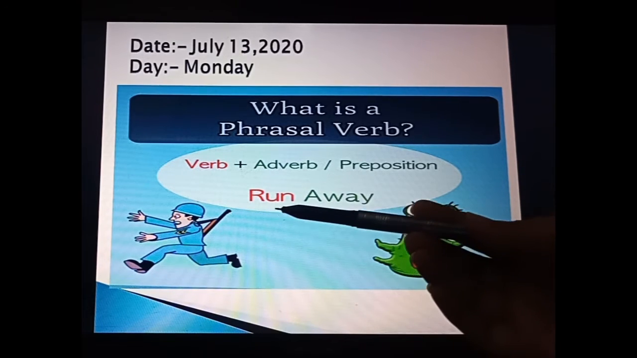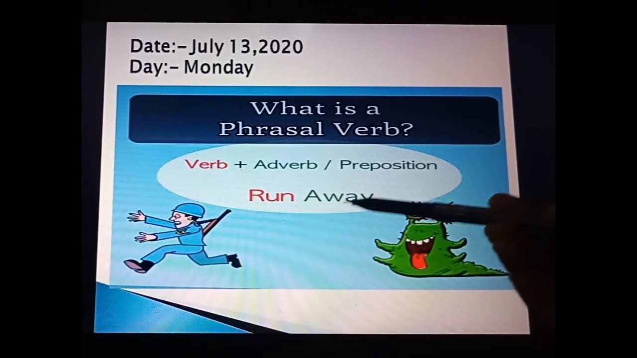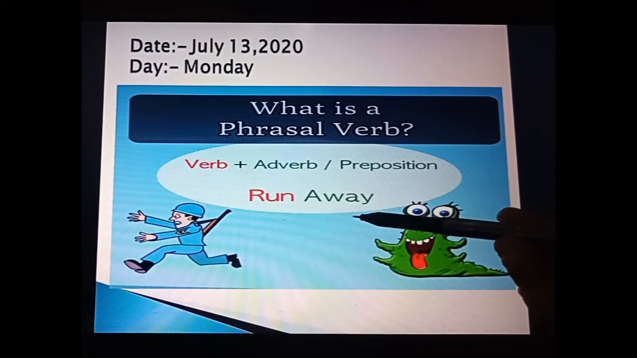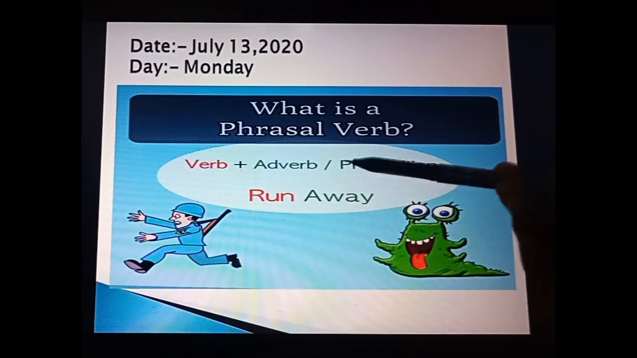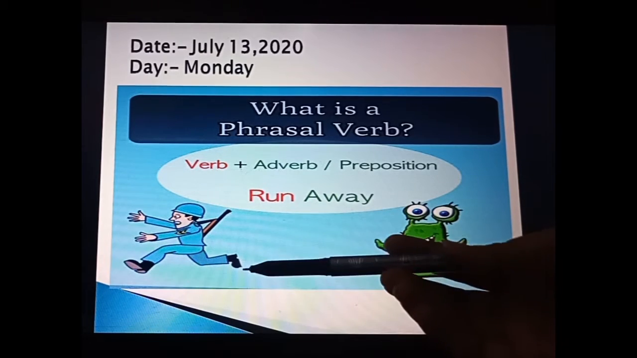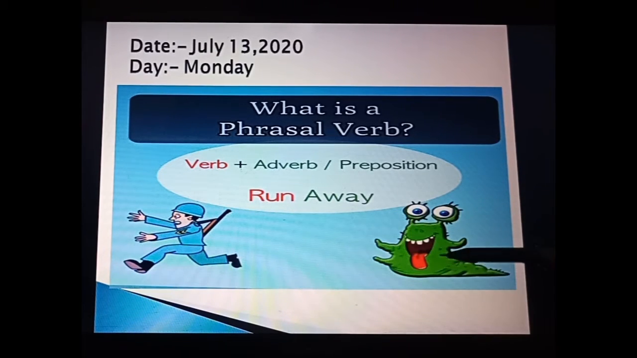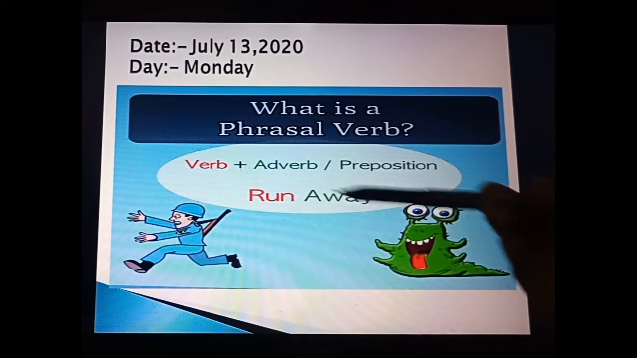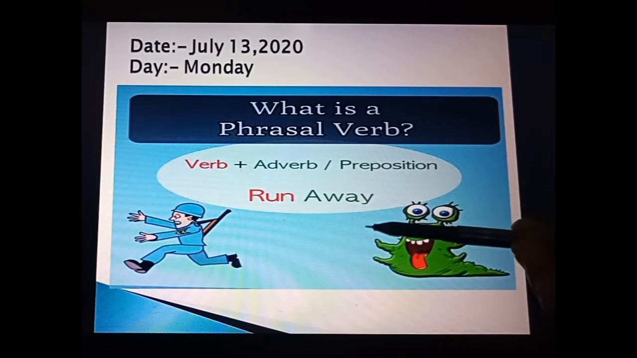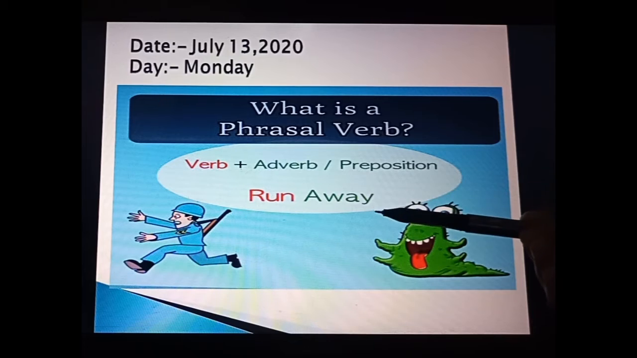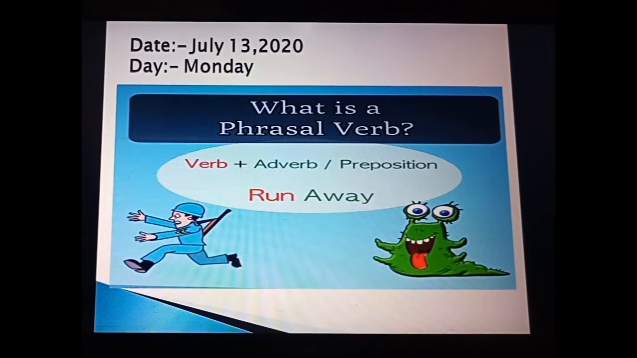Here run is what? That is a verb, and away, that is an adverb. But as you know, run has a different meaning and away has a different meaning, but as we join them, we get a completely different meaning. Like you can see, this man is running away from this monster. So when we add two words, one is a verb and the second one, whether it will be an adverb or preposition, that becomes a phrasal verb. Fine. Now let's see some more examples.